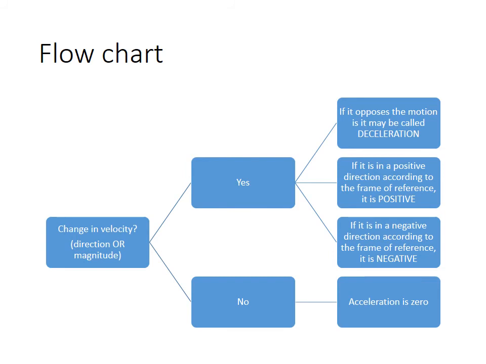So again, here we see that if it's in a positive direction according to the frame of reference, that change in the velocity, okay, then your acceleration is positive. If your change in velocity is in the negative direction according to the frame of reference, it's negative acceleration. Okay. If my velocity gets more positive or less negative, it is a positive acceleration, and vice versa.